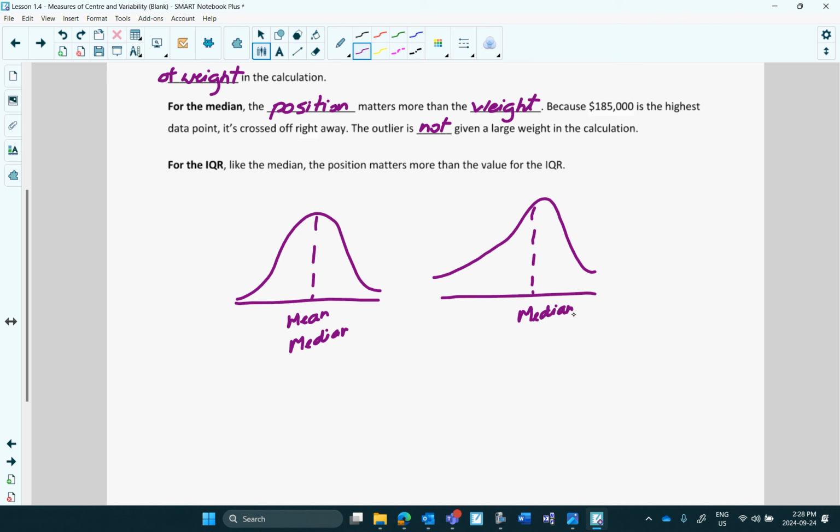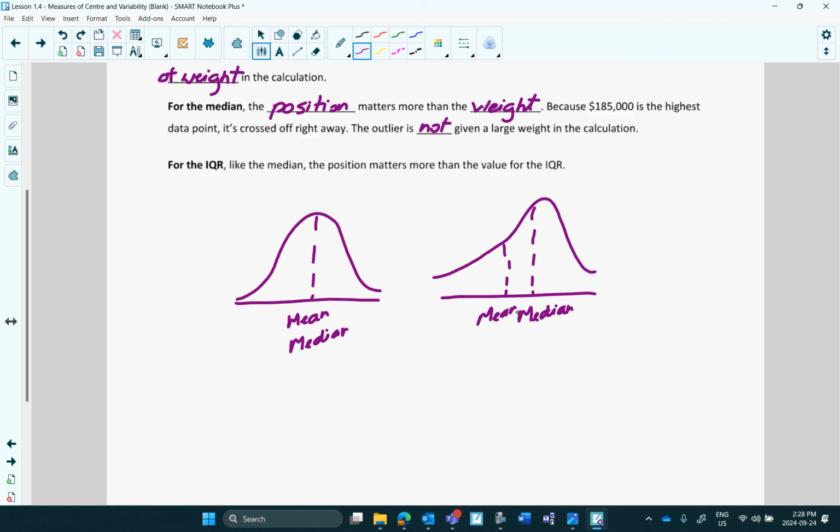The mean, think of this as a block. Where would you put the mean below to balance it? You would put it a little further over here to balance the weight, because this side is being given more weight because it's got some outliers.